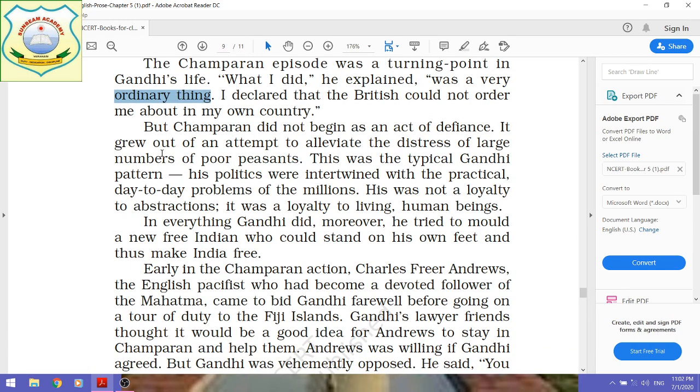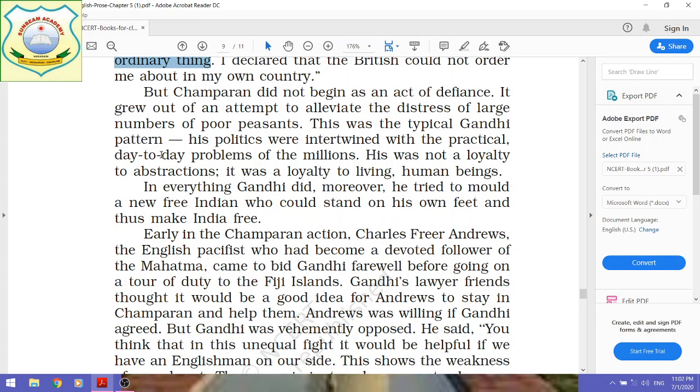Now let us see the next paragraph. The author describes that Champaran did not begin as an act of defiance, as an act of disobedience only. Rather, it grew out of an attempt to lessen the distress of large numbers of poor peasants.